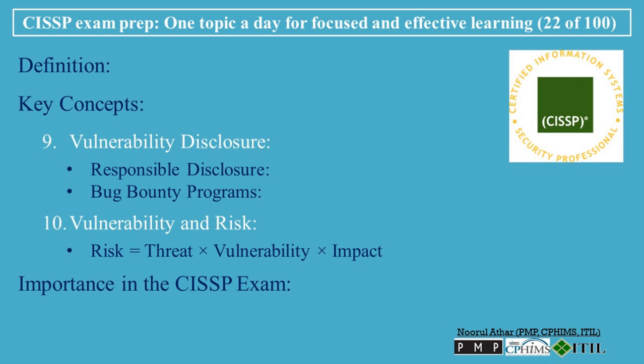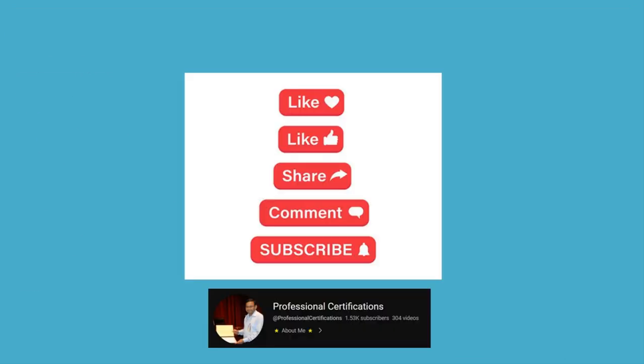Real-world example: a financial services company conducts a vulnerability scan and discovers that an unpatched version of an open-source web application framework is vulnerable to SQL injection attacks. The company evaluates the risk and determines that the vulnerability could lead to unauthorized access to customer financial data. To mitigate the risk, they apply the latest security patch and update their web application firewall (WAF) rules to block SQL injection attempts.